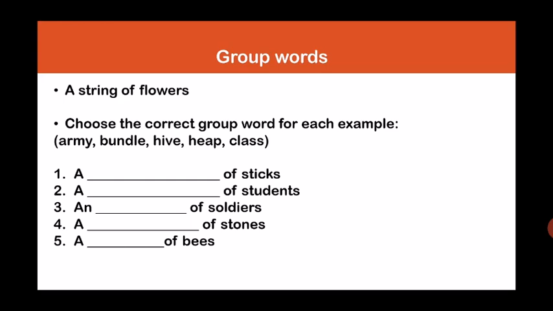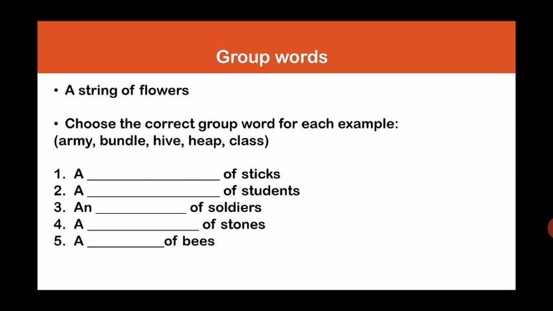Now let's do the second one. I'm sure it's very easy and this one you're going to get very quickly. A dash of students. Now from all the words, which one will match with students? Correct. A class of students.